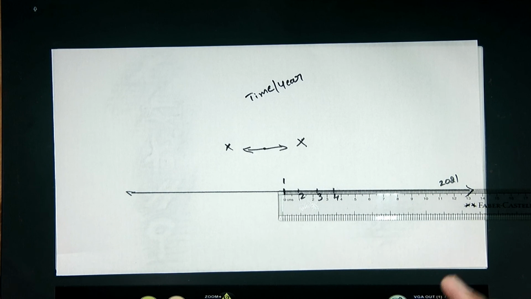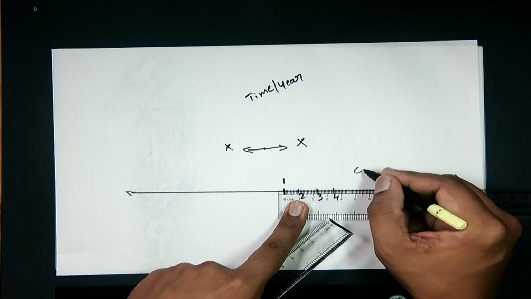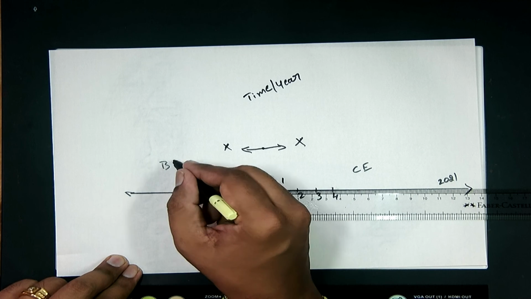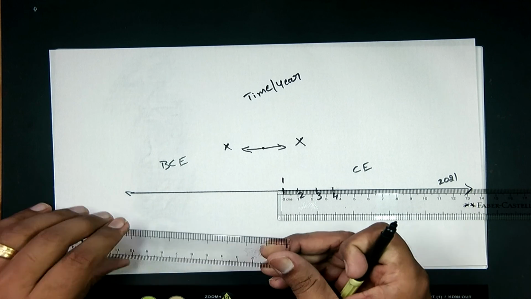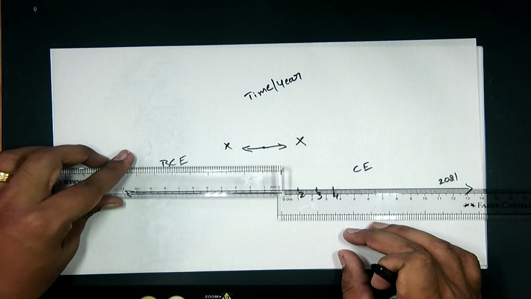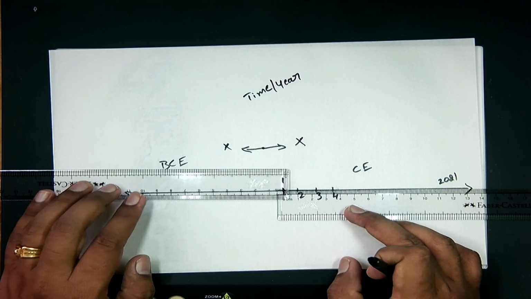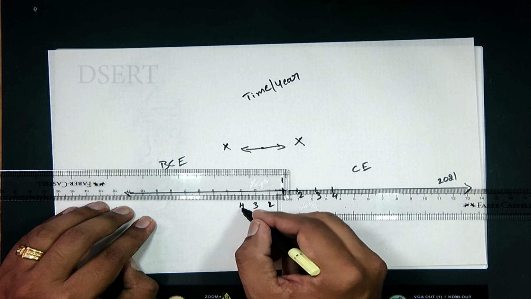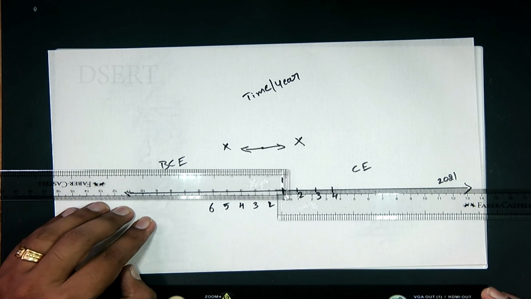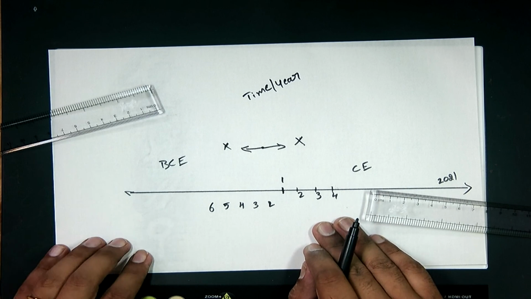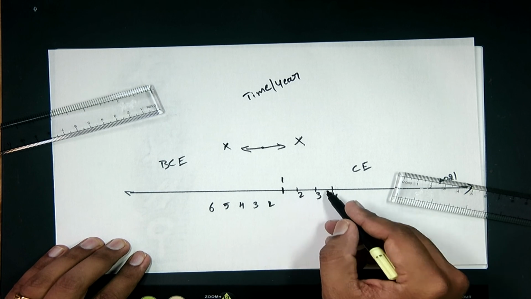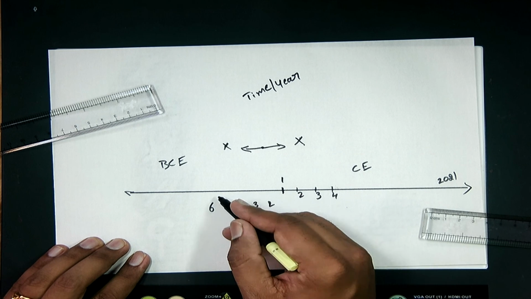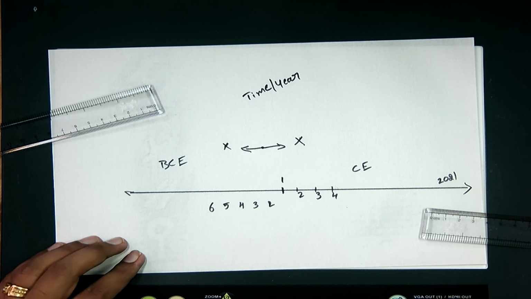And then what is this? We call it CE, common era. Now, what is BCE? BCE is that we do not know when the time started. Then see, from here the same kind of thing. This is where Jesus was born; 1 year before it, 2, 3, 4, 5, 6, just like this. Do you understand now what CE and BCE are? Okay. So, it goes like 1, 2, 3, 4 in ascending order, and it goes like 1, 2, 3, 4 in descending order. Do you understand it now?